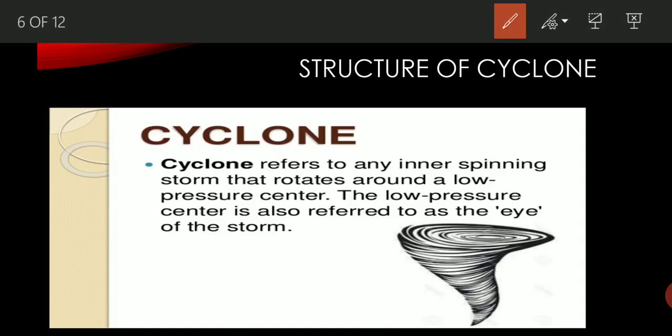So let's start with the structure of a cyclone. What is the structure of a cyclone? As we know, a cyclone refers to any inward spinning storm that rotates around a low air pressure at its center, and the low air pressure center is referred to as the eye of the cyclone. Okay, what is this low air pressure zone?